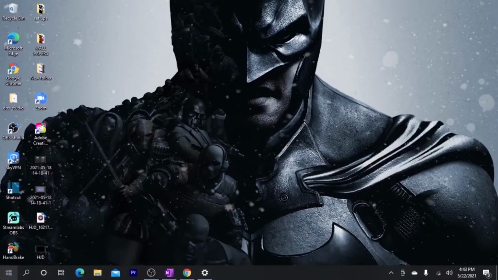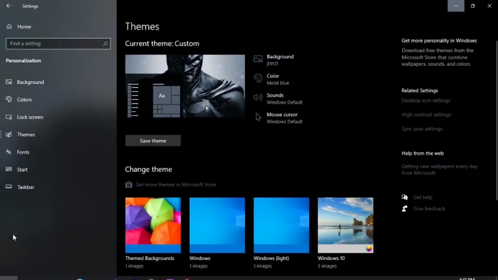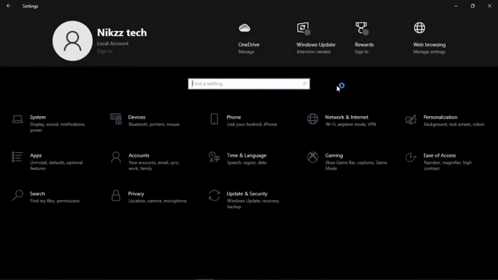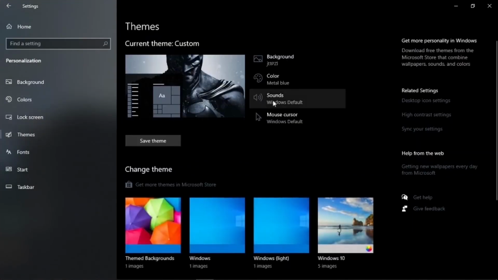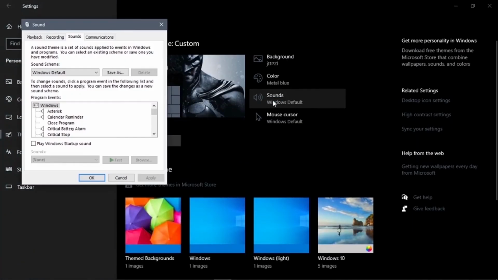So we want to go back to the settings. Instead, you could just go to personalization, themes, and sounds. So from here you can change whatever you want now. Let me just do this so I can show you it actually works. So I'm gonna do device connect.